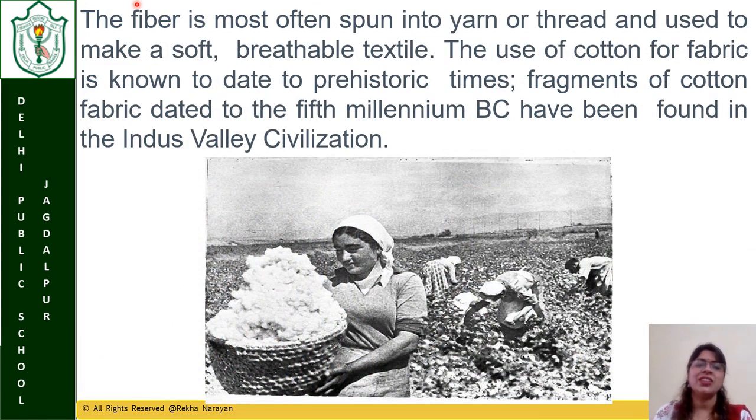Now it is just a picture to give you the history of the cotton fiber. The history says the fiber is most often spun into yarn. Yarn is generally thread, and it is used to make soft breathable textile. What is breathable? It means that in the summers when we wear cotton clothes, we are able to get rid of the sweat. The sweat is absorbed and we feel cool.